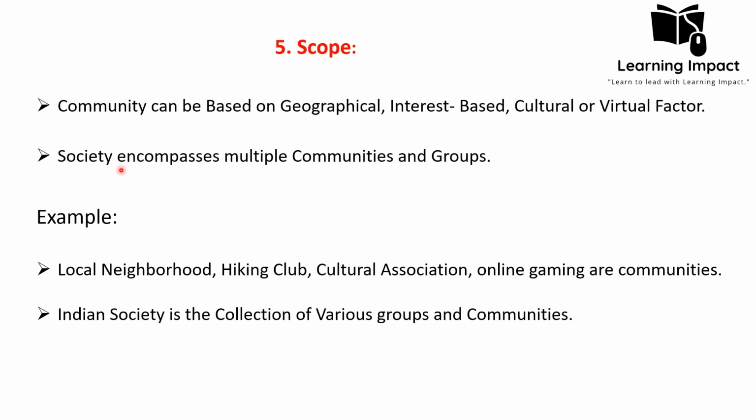But in the case of society, it is actually a collection of multiple communities and groups. For example, Indian society, it is a collection of various groups and communities. There is the Muslim community, Christian community, Sikh community who are living in India. So there are many communities that have been gathered, and Indian society is a kind of platform that has been provided for these communities to live together. So we can say that the scope of community is narrow as compared to society.